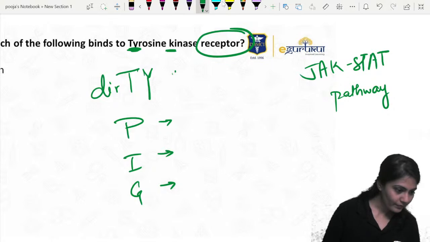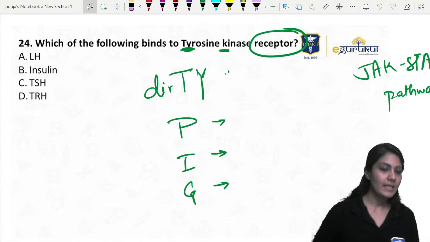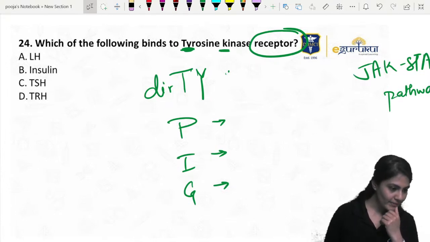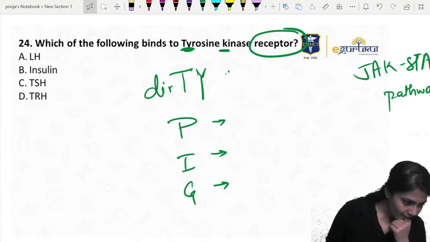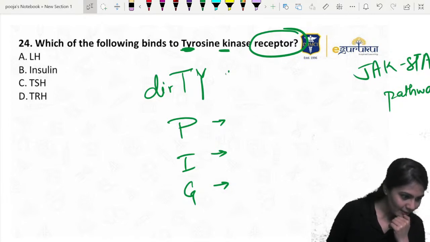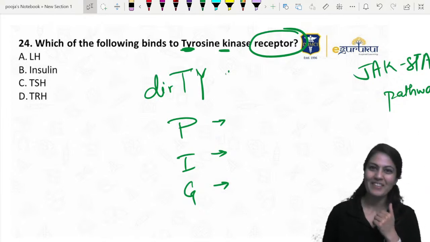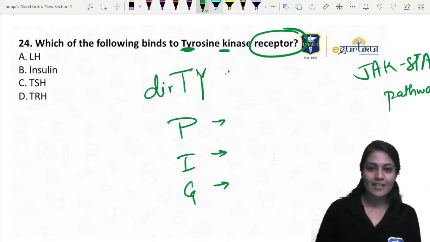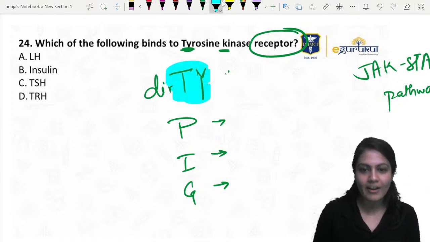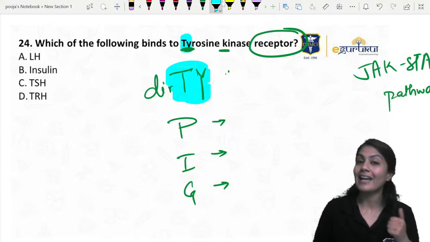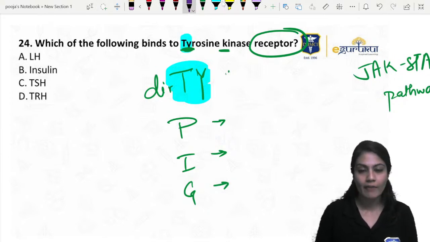Answer, kids. I got the right answer from Sarath. Yes, Sheetal also, Vivek Kumar, right, Sarath, Mulai. Dirty pig, yeah. Okay, so what is this dirty pig? TY is tyrosine, TY for tyrosine kinase. Let's move on quickly. I don't have much time.